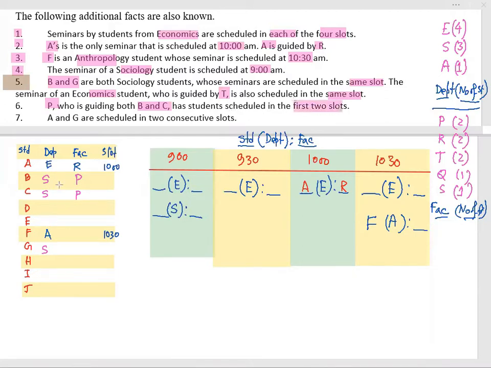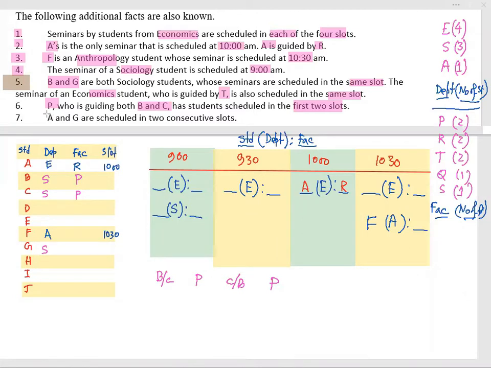That means B and C need to be in the first 2 slots in any order, either B or C, C or B. Both are guided by P, as per point number 6, not fully filled but partially.